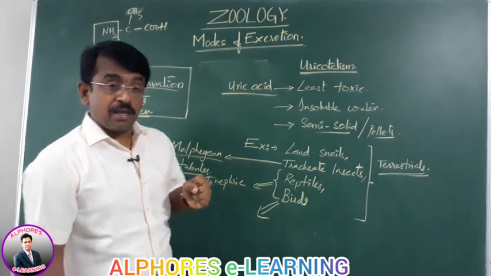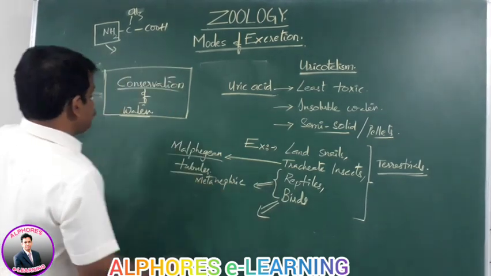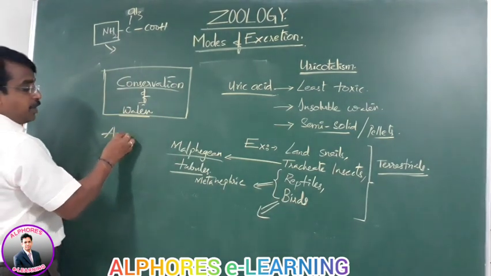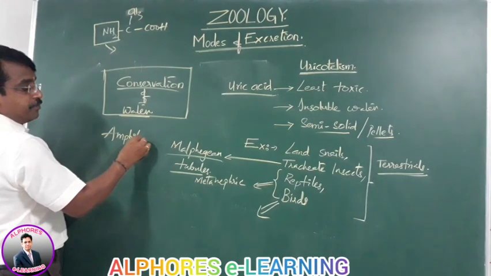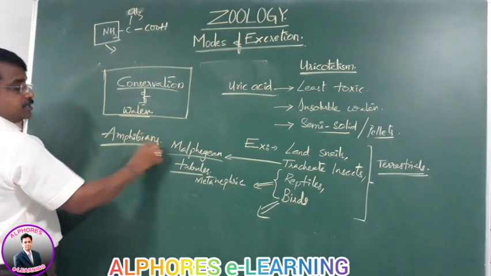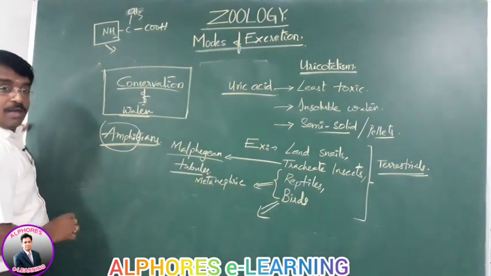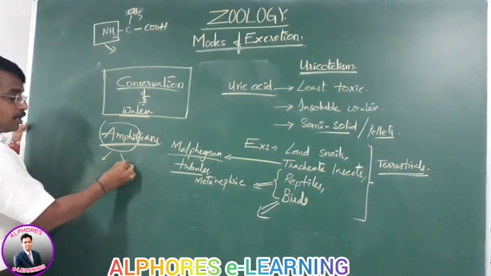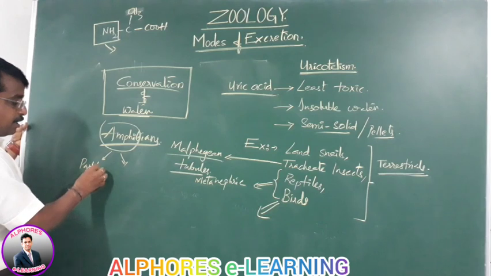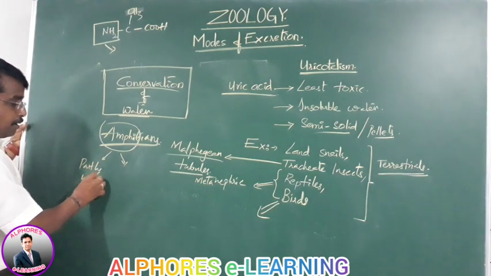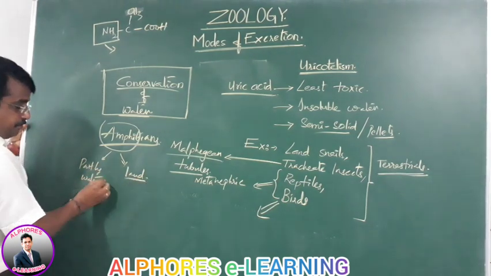Remind yourself what amphibians refers to. Amphi means dual role. That is, amphibians are partly in water, partly on land.